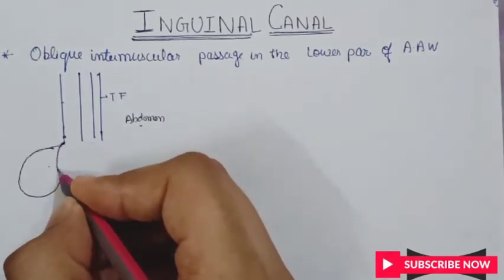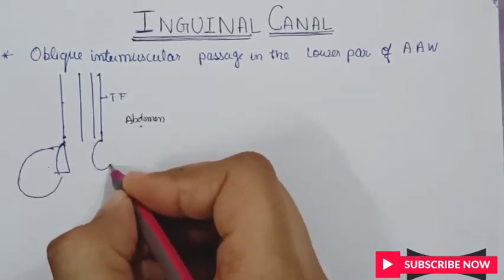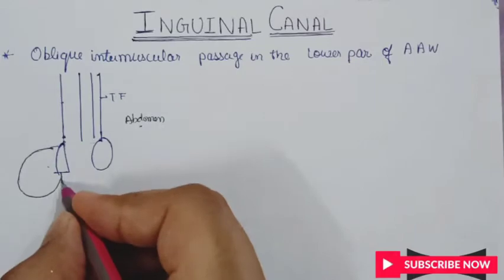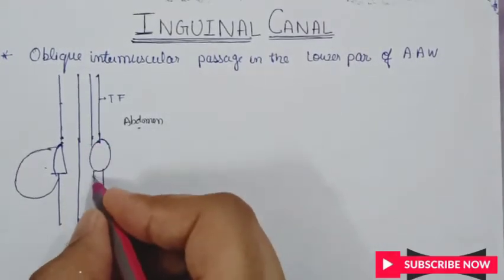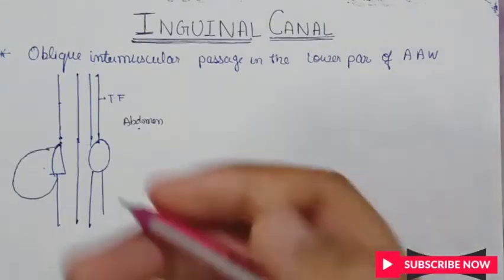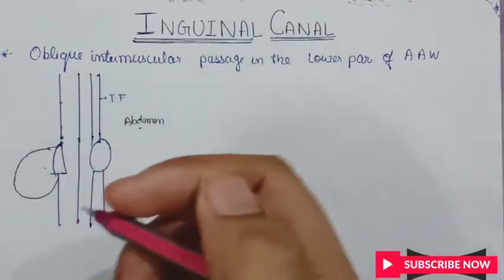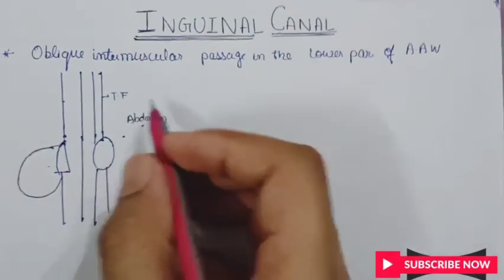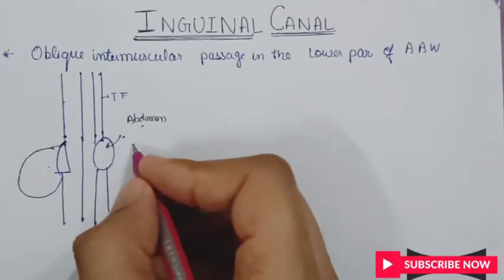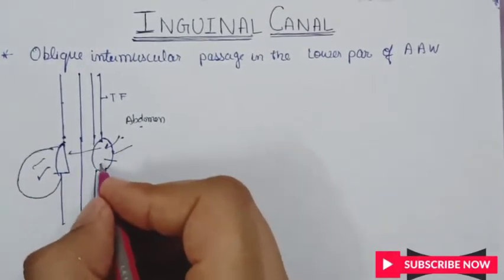So there is one hole on the anterior side and one on the inner side. This is the brief introduction to understanding the inguinal canal. Structures from the abdomen can enter the scrotum through this passage.